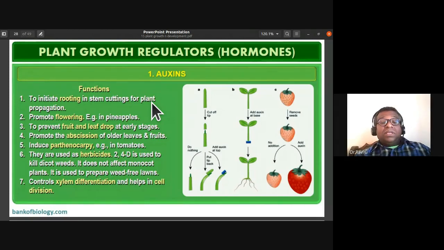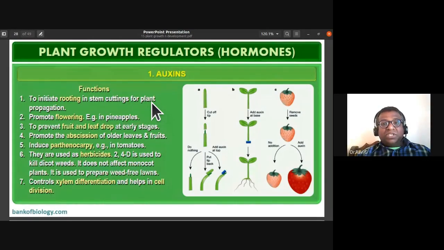The auxins can be used to prevent the premature shedding of fruits and leaves at early stages. They are prevented by auxins. So auxins prevent the formation of the abscission layer. As a result, the premature shedding of young fruits and leaves can be stopped.